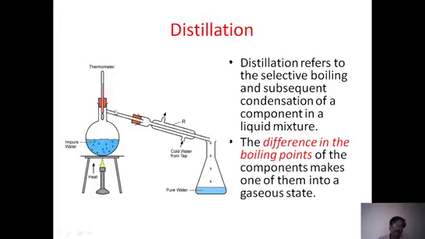You see here, this is a mixture. We heat up to the boiling point of only one, the one with the lower boiling point. It first goes up, and when it comes through a condenser where cool water is running, the vapor gets cooled and is converted into liquid form. So only one component, A or B, comes out, and the remaining part stays behind. This is how we separate, and this is possible only when the boiling points are different. If the boiling point is the same, we can't do this process.